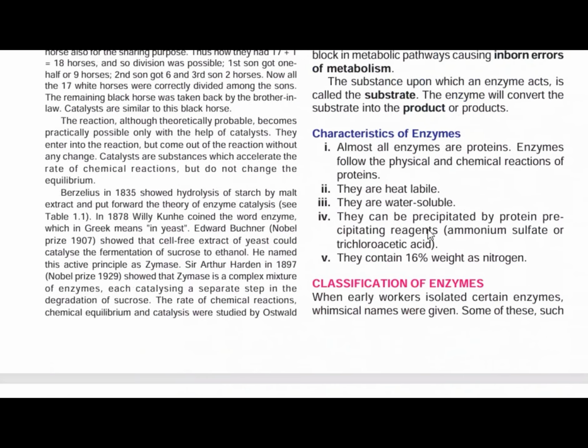classification and enzyme definition. And one important thing we want to highlight here: the characteristics of enzymes. Almost all enzymes are protein in nature, and enzymes follow the physical as well as chemical reactions of proteins. They are heat labile, they are water soluble, and they can be precipitated by protein precipitating reagents, and they contain about 16% nitrogen by weight. So these are the main important features or characteristics of an enzyme.